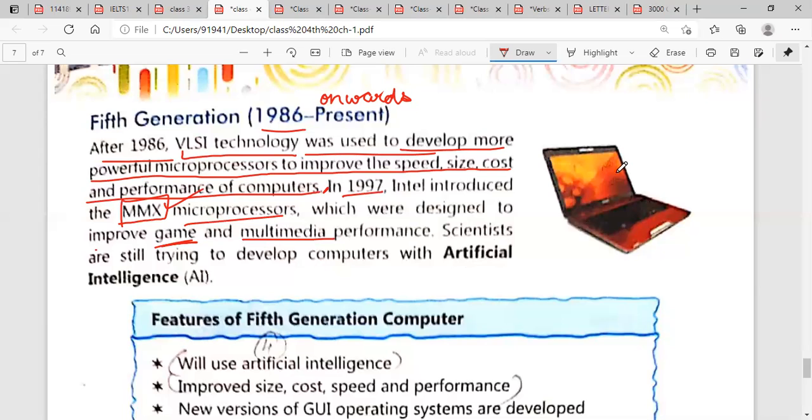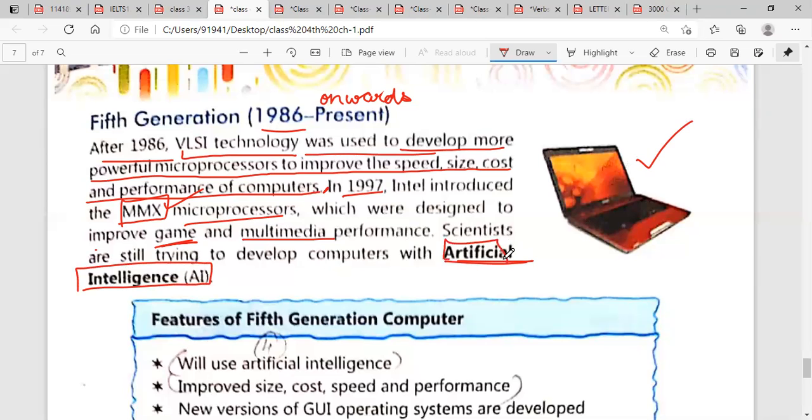They want the computer to be faster in speed, the cost to be less, and they are also focusing on performance. And they want to develop the computer with artificial intelligence. Please underline this word, artificial intelligence.